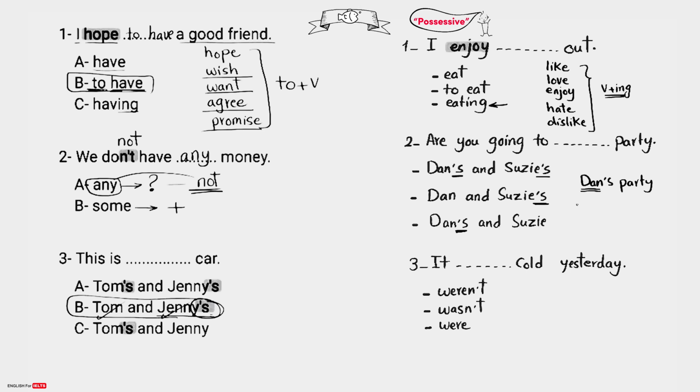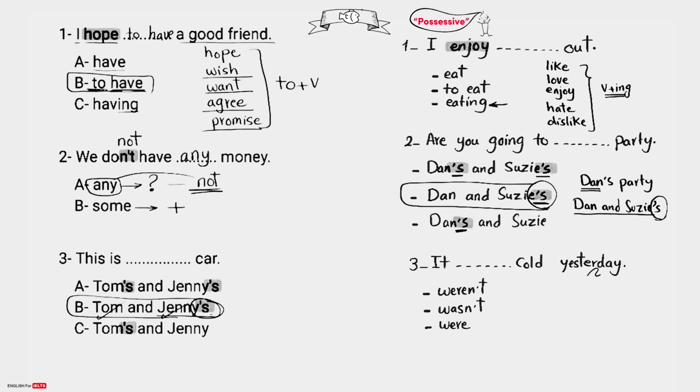If we add another name, like Dan and Susie, here we add apostrophe S to the second name. Dan and Susie's, only one apostrophe S at the second name. Here we have two apostrophe S's, and here is only one at the second name, and here is only one at the first name. So this is the correct answer. Are you going to Dan and Susie's party?